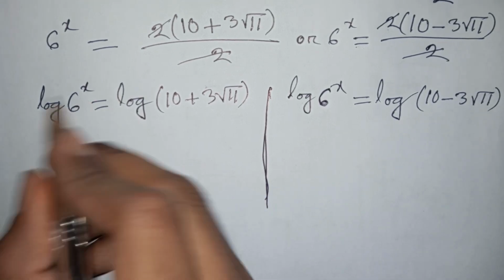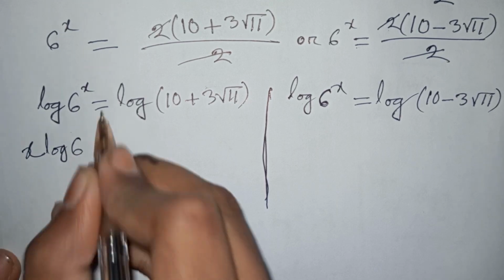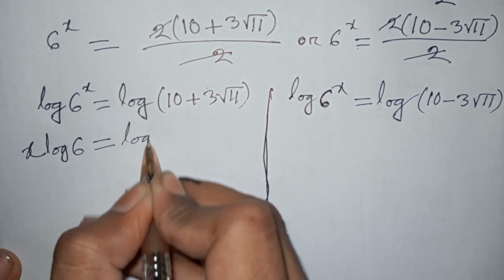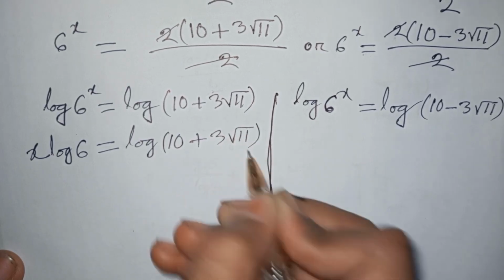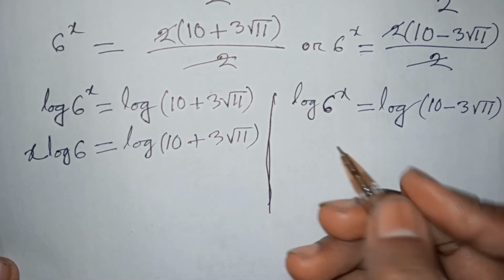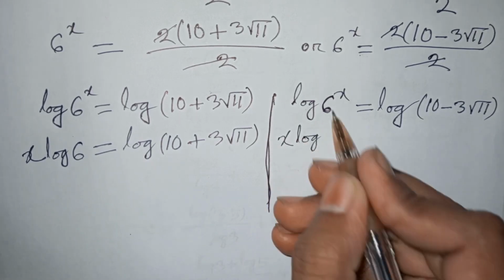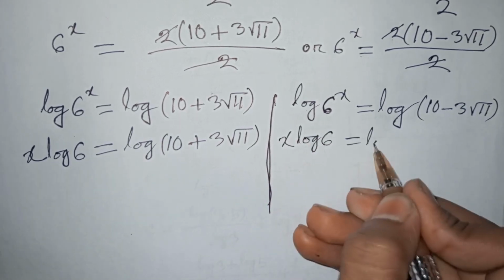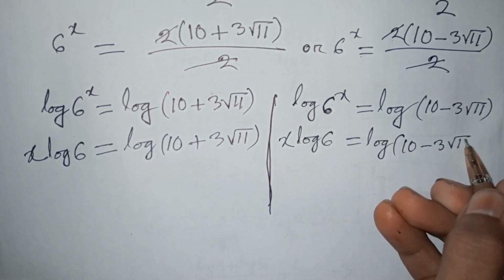Now this power x will move to the front, so it will be x log 6 is equal to log of 10 plus 3 square root of 11. Here also this power x will move to the front, x log 6 is equal to log of 10 minus 3 square root of 11.